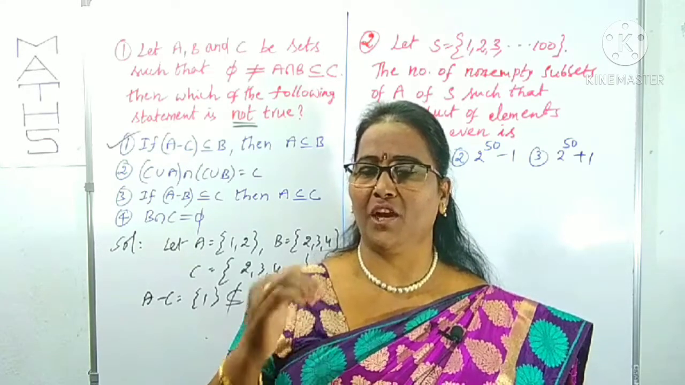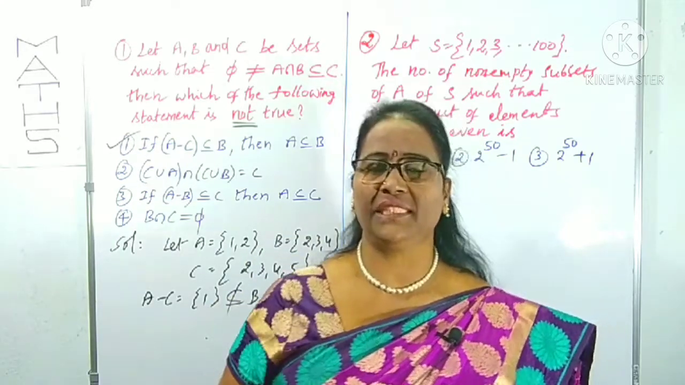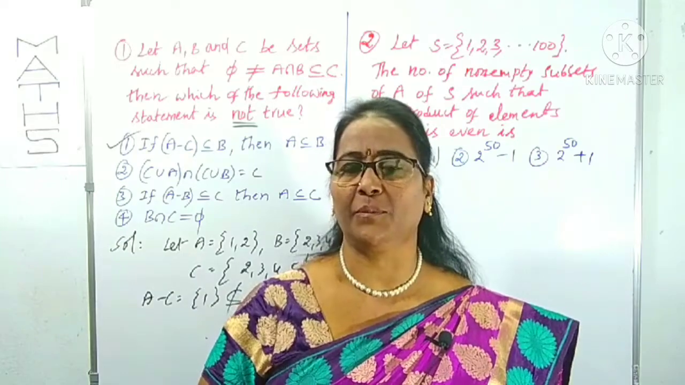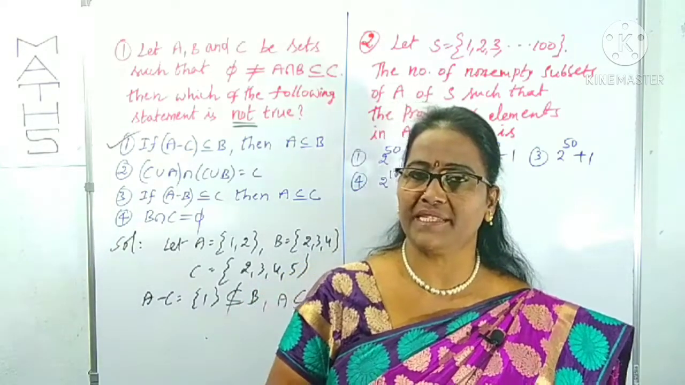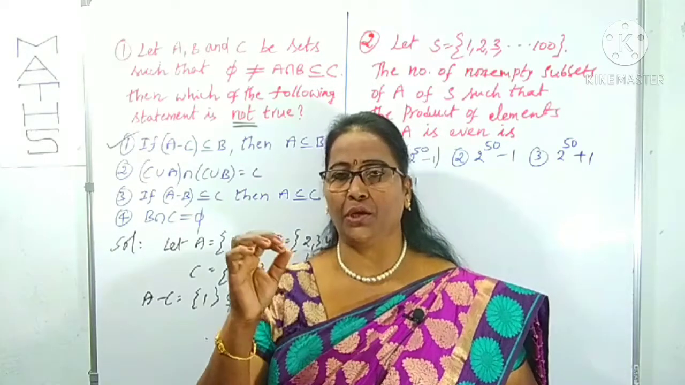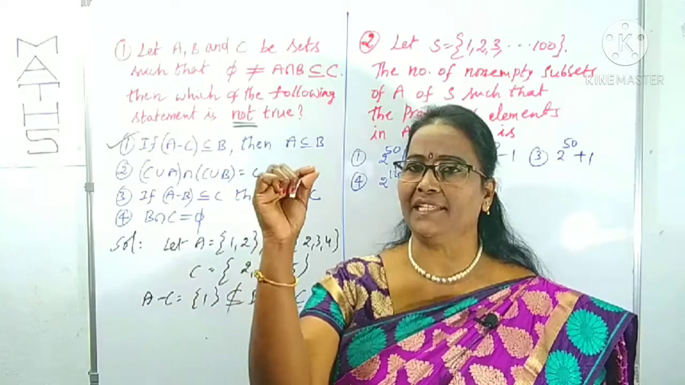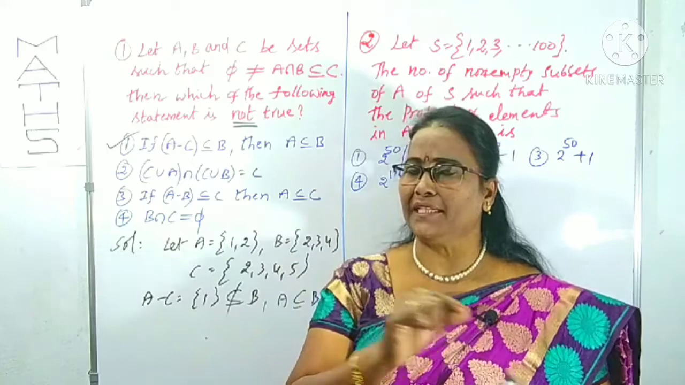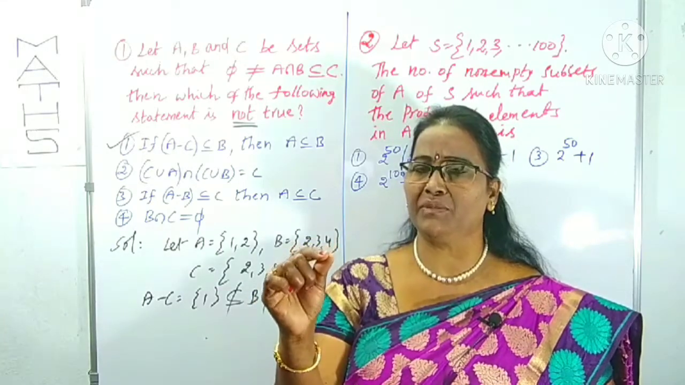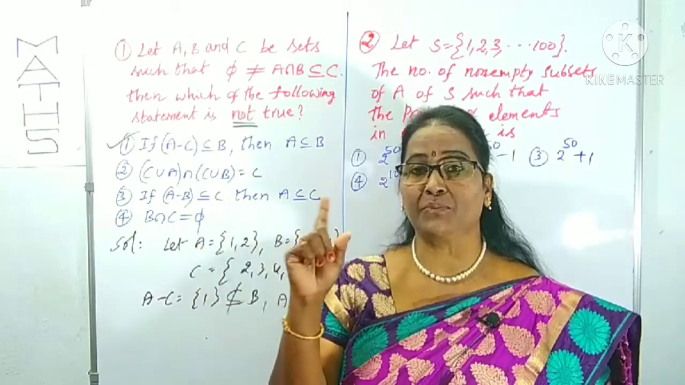Like, how many subsets of the set S will be formed whose product is an even number? When the product of the numbers is even, you have to know one point here. The product of numbers is even if there is at least one even number. If there is at least one even number, the entire product is even. At least one even number means minimum one even number. If all are odd numbers, the product is odd.